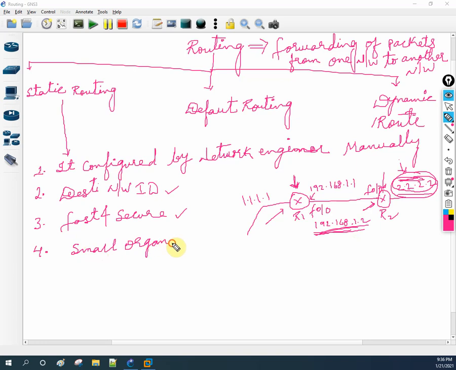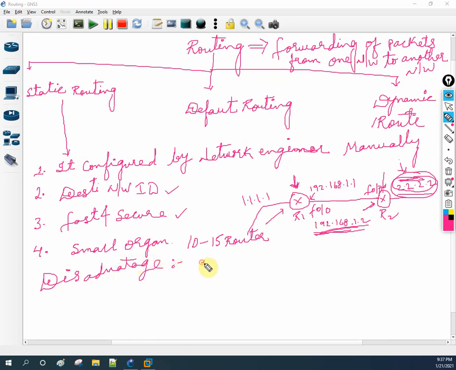It is used in small organizations. We can say, like, if 10 or 15 routers are present in the company, we can use this one. If it is more than 15 routers, it is better to use dynamic routing, not static routing. Okay. So these are the points, and let's discuss the disadvantages. What disadvantages will we have by using static routing? So disadvantage, let me write here.